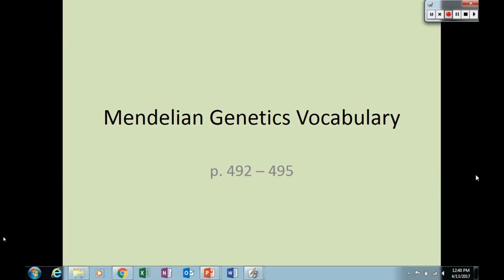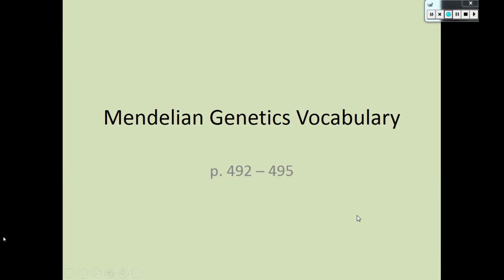These are notes on Mendelian genetics vocabulary, and they can be found in further detail on pages 492 to 495 in your book.